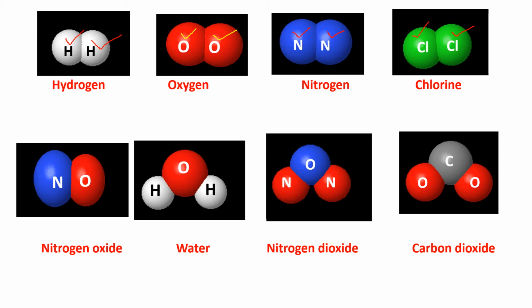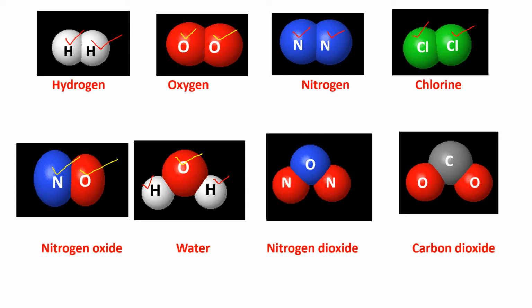Now let us see nitrogen oxide. Nitrogen oxide is a compound made up of nitrogen and oxygen atoms. So both the atoms are of different types and mixed together in fixed proportion. In water, we can see that it is made up of two atoms of hydrogen and one atom of oxygen.